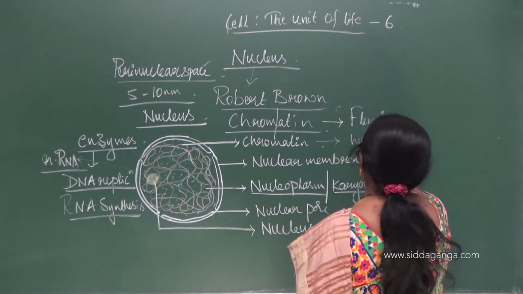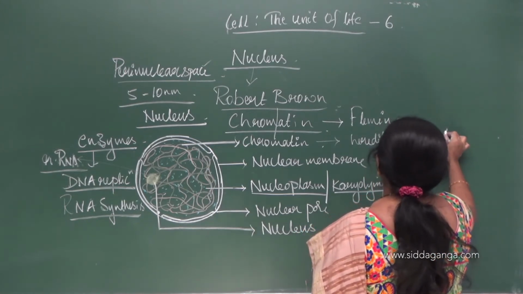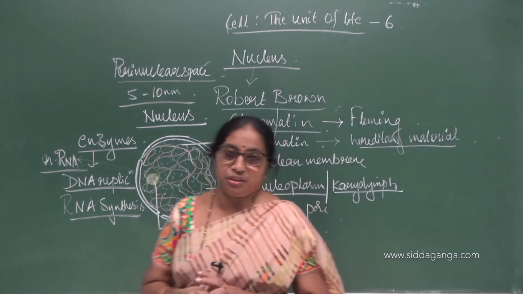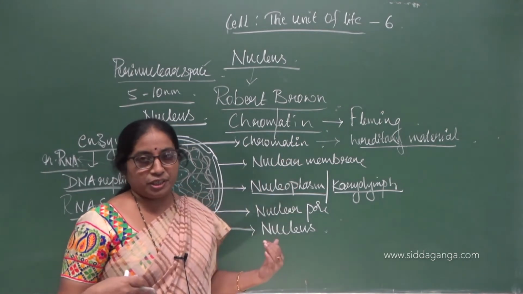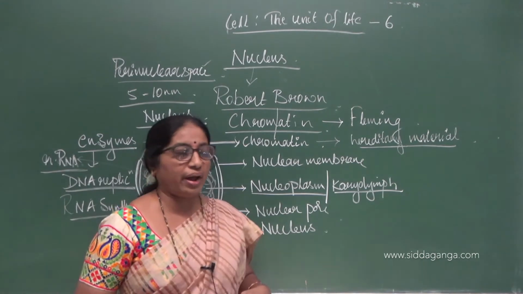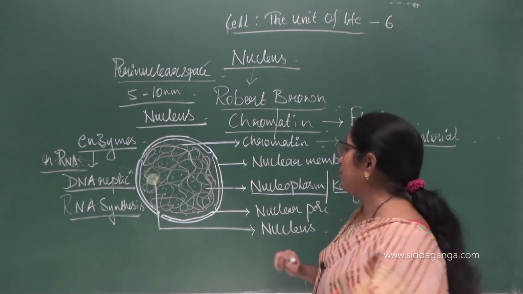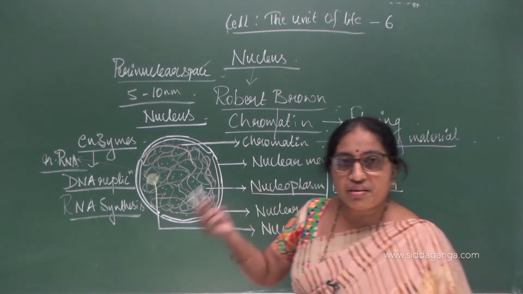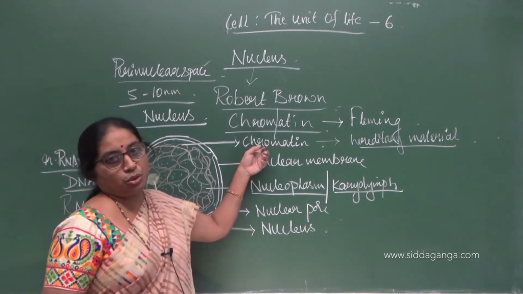Hereditary materials are the ones which transfer certain characters from one generation to another generation. I hope we have got certain characters from our parents, maybe physical appearance or some characters which are related to our IQ. All of them have come to us from our parents, and these materials which get transmitted from one generation to another are present in this chromatin.